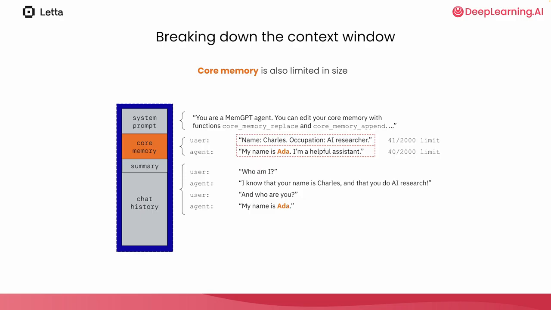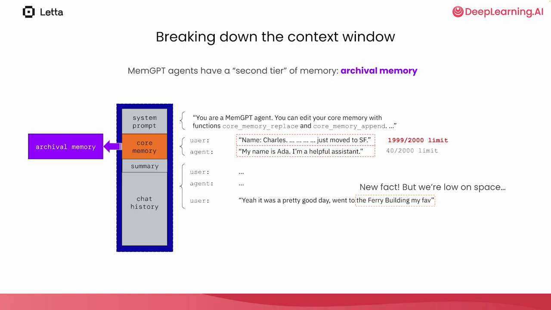You might be wondering, what happens if an agent runs out of space in core memory? For example, here the user expresses a new fact the agent wants to save into the user section of core memory, but the section is out of space. Don't worry. Similar to how the chat history has a second unlimited tier of storage called recall memory, core memory also has a second tier of unlimited storage we call archival memory. A MemGPT agent decides what information is most important to keep in core memory and what should be stored outside of the context window inside of archival memory.